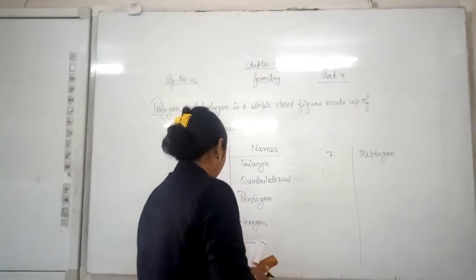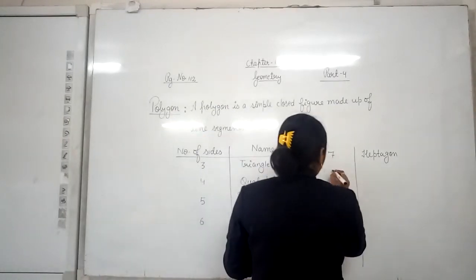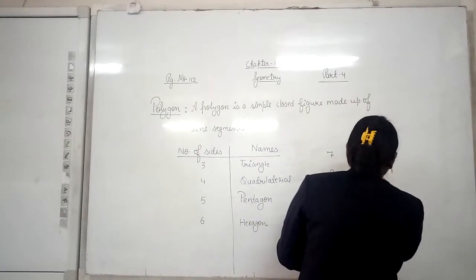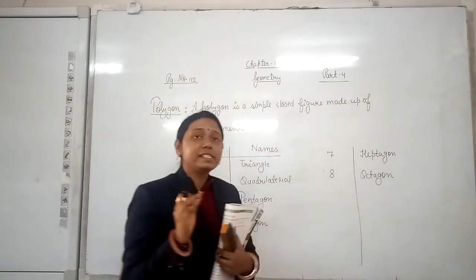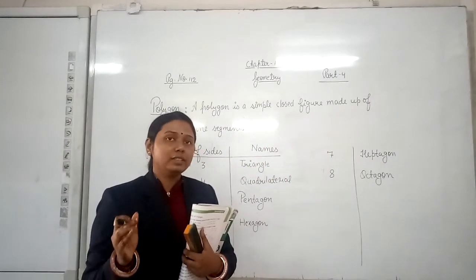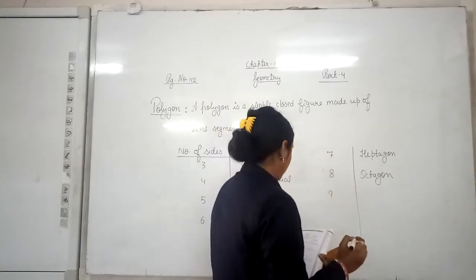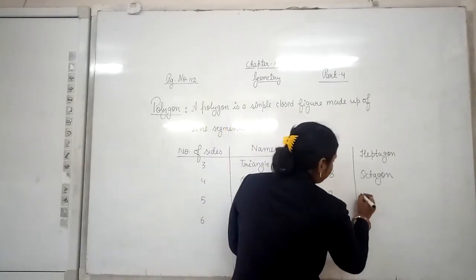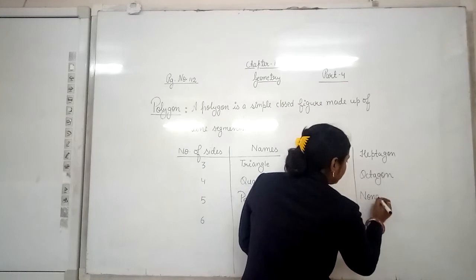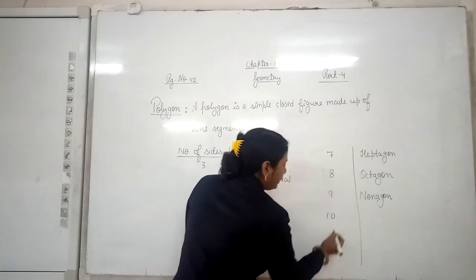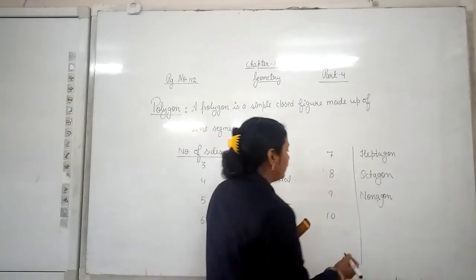Now, an 8-sided polygon is known as an octagon. A 9-sided polygon is known as a nonagon. A 10-sided polygon is known as a decagon.